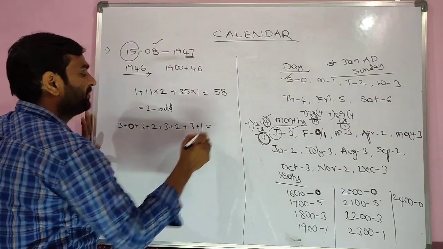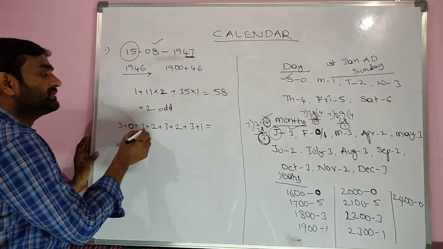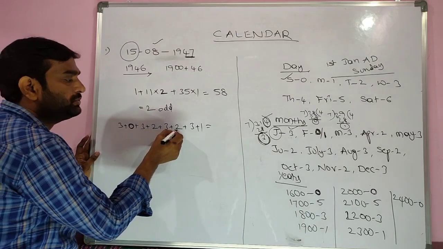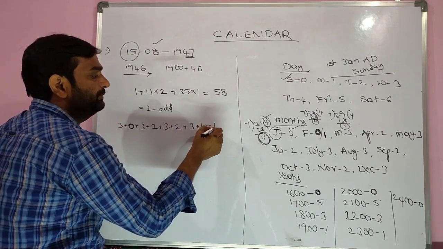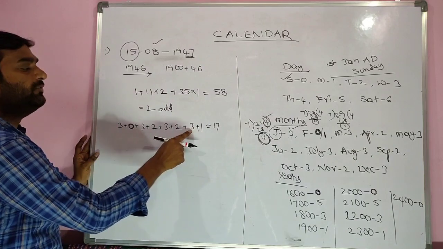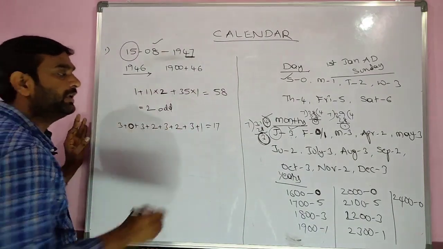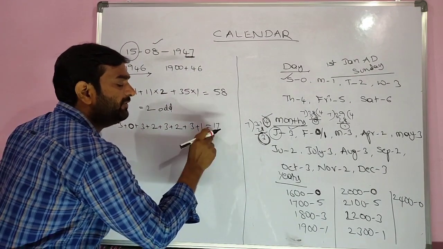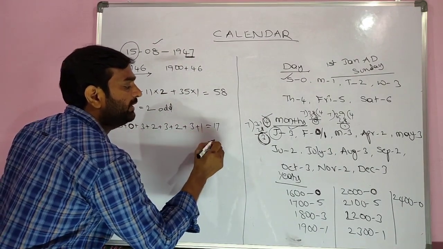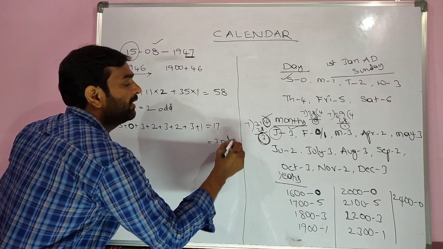So write down 1. Here, 3, 3, 6, 2, 8, 3, 11, 2, 13, 3, 16, 1, 17. If we divide 17 by 7, 7 2s are 14, and 3 remaining.